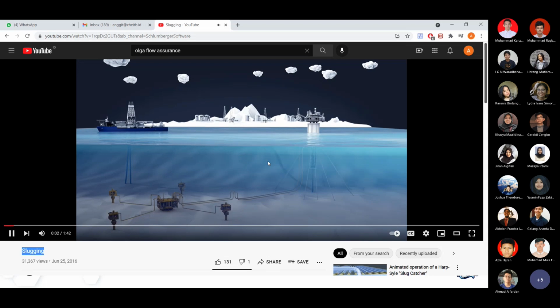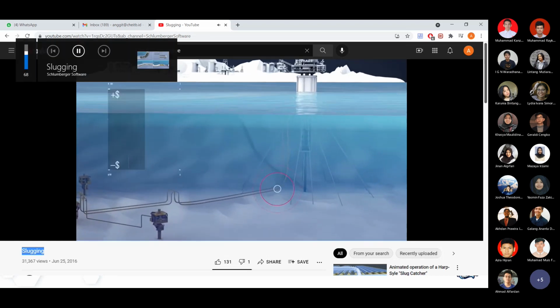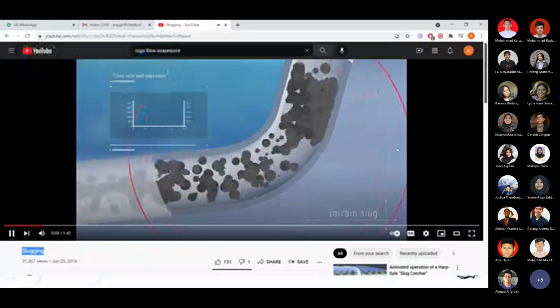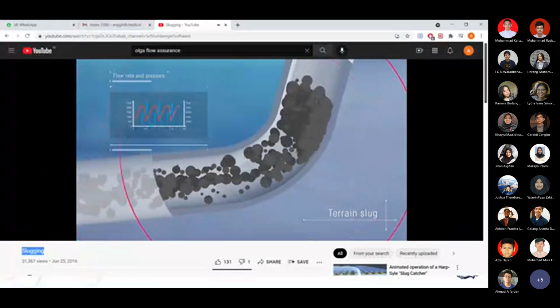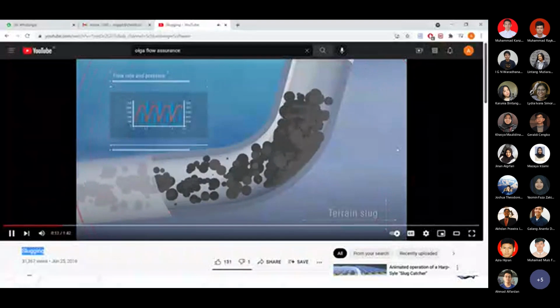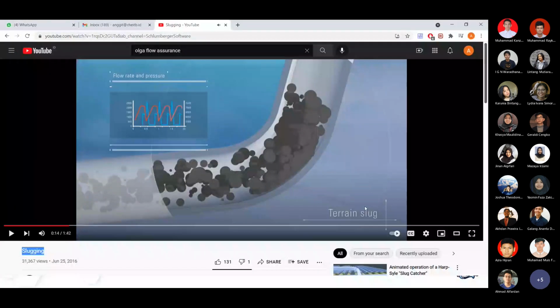Slugging happens in all production systems and can cause costly production upsets. There are several different slug types. Terrain slugs occur at the base of a riser or steep incline. So this is a terrain slug. If you look at this picture, the brown-black bubble over here represents the liquid part, the crude oil, which is heavy compared to the natural gas.